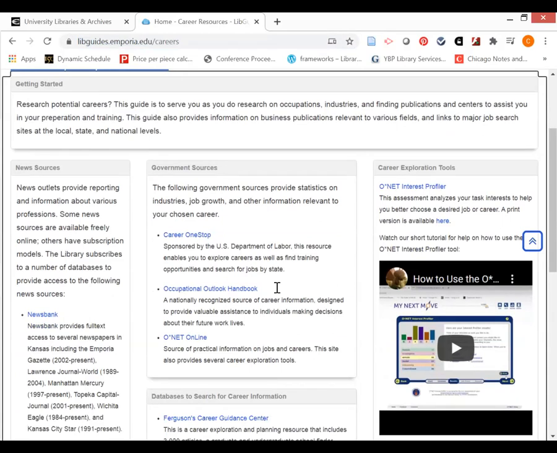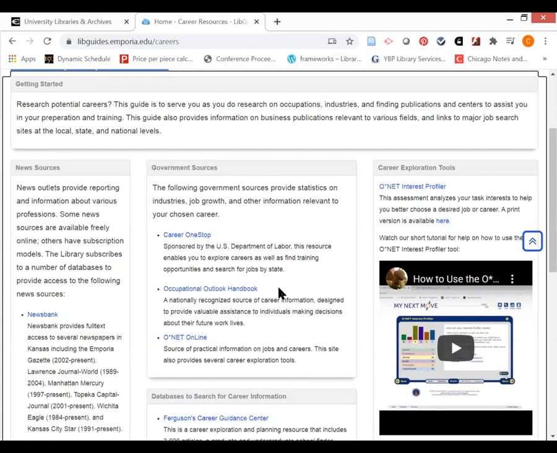Now, one thing you're doing for this assignment is finding out a lot of background information about a job or a career. And it's very important to find detailed and credible information such as, is there actually a job outlook for your career? Many careers evolve, and there are careers that were around 10 years ago or 20 years ago or even 5 years ago that don't really exist anymore. So you do want to find out information about the job outlook.